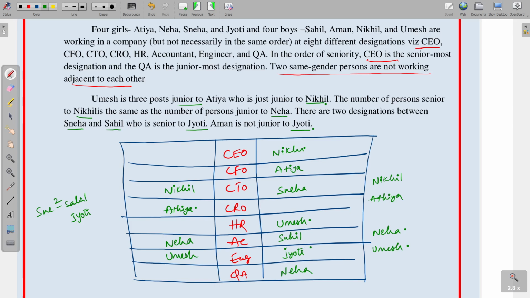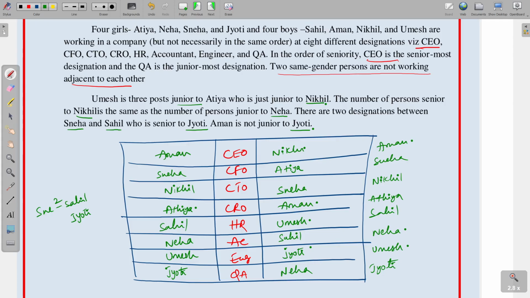Next, Aman is not junior to Jyoti, so Aman is placed here. And coming to the next, Sneha and Sahil here, next Jyoti is placed here, and Aman is placed here. Coming to this one, Sneha and Sahil, and next Jyoti, again Aman is placed here.